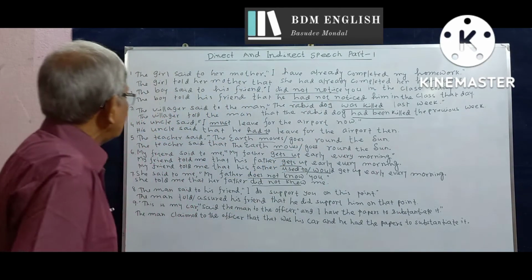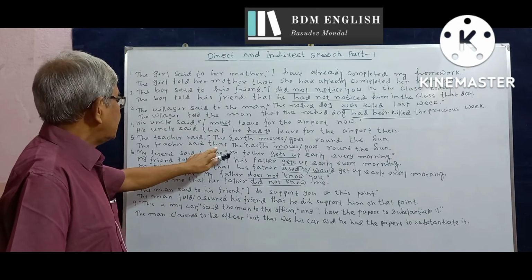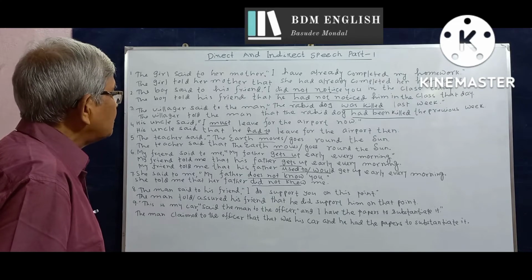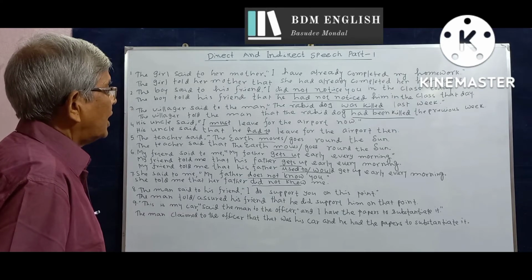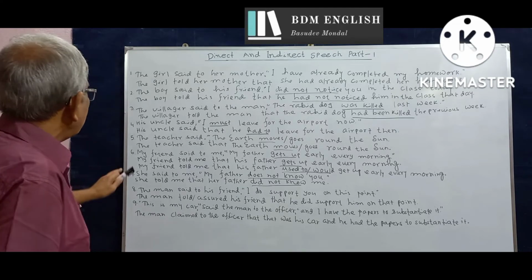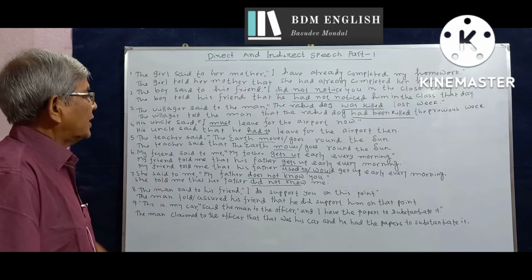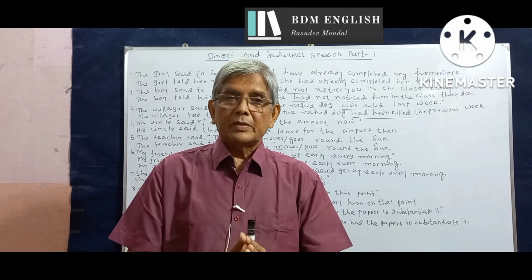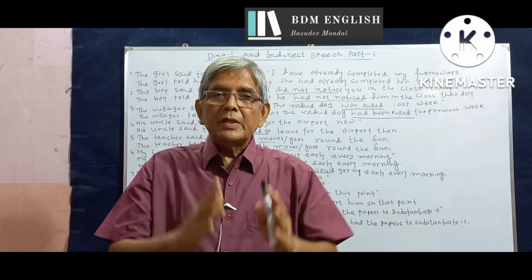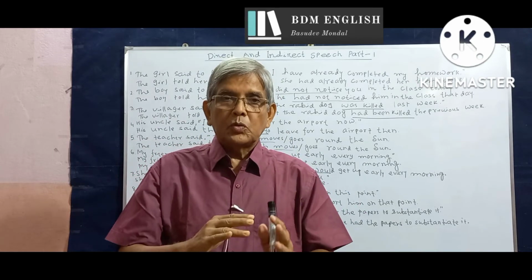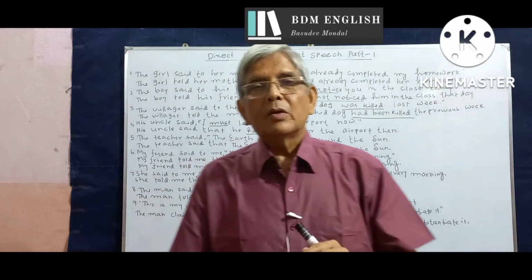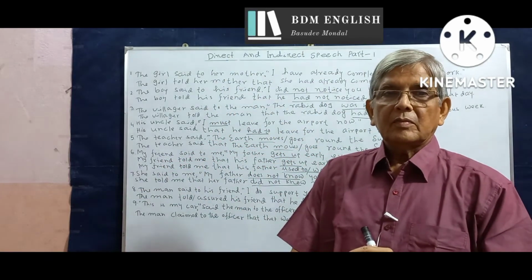We simply bring in the conjunction that: the teacher said that the earth moves or goes round the sun. My friend said to me, my father gets up early every morning. Here we get a habit. And if the habit is still pursued or followed by my friend's father, we need not change the tense.